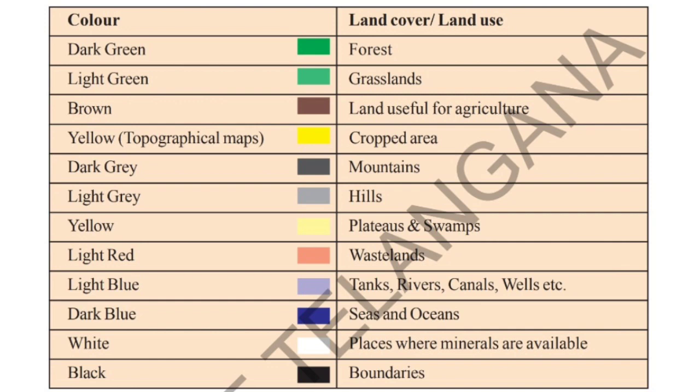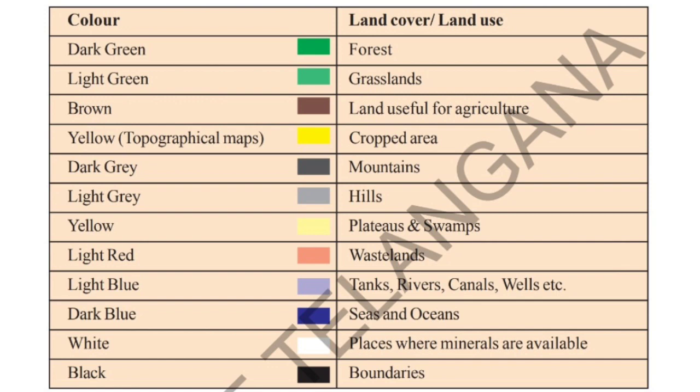mountains, while the light gray indicates hills, and yellow shows plateaus and swamps, light red wastelands, light blue shows the details of tanks, rivers, canals and wells or some water bodies, while the dark blue shows bigger water bodies like seas and oceans.